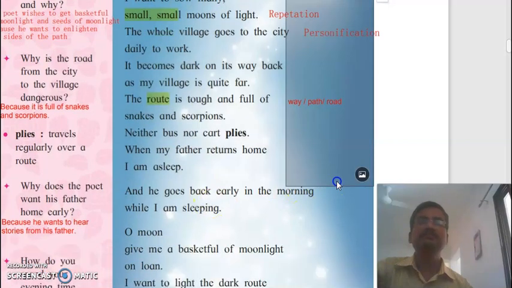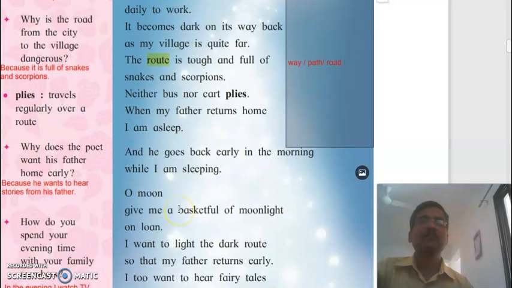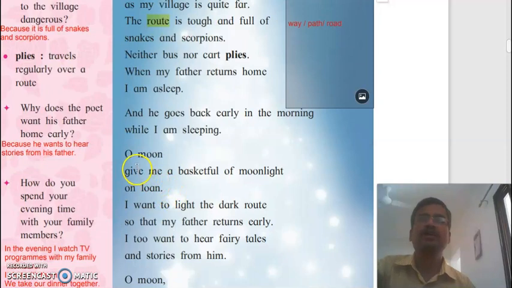And he goes back early in the morning while I am sleeping. So in the next morning, when father gets up, when father gets ready for his job, the poet, the small boy, is still sleeping. Therefore, the poet or the boy says to the moon, "O moon, give me a basket full of moonlight on loan."